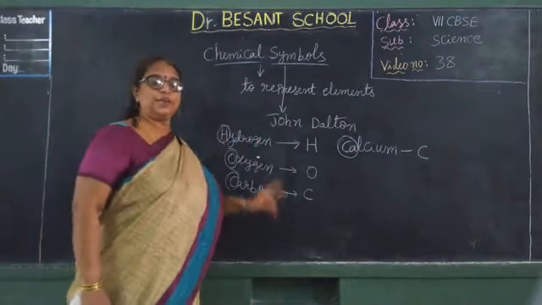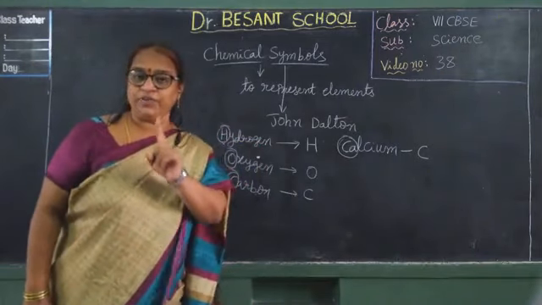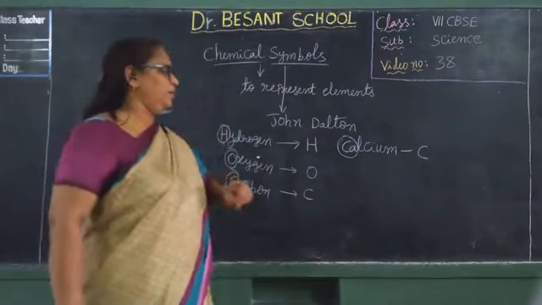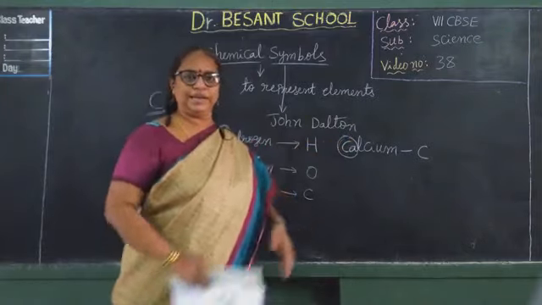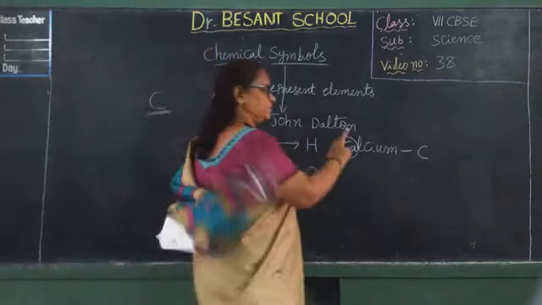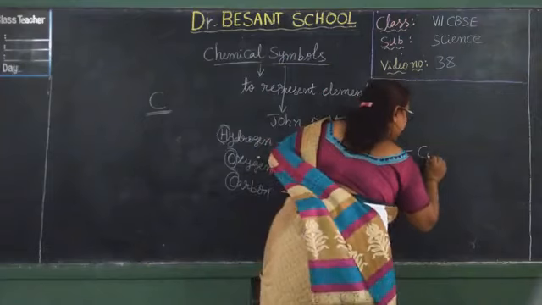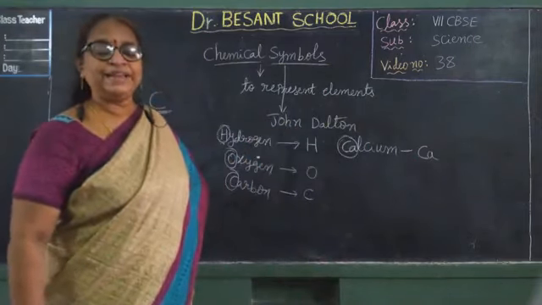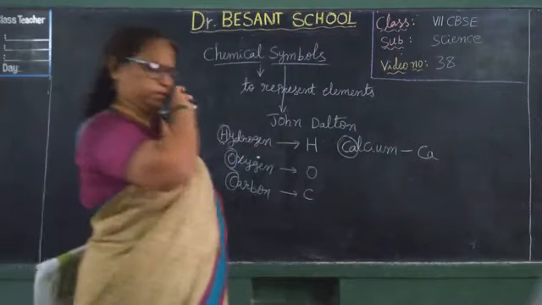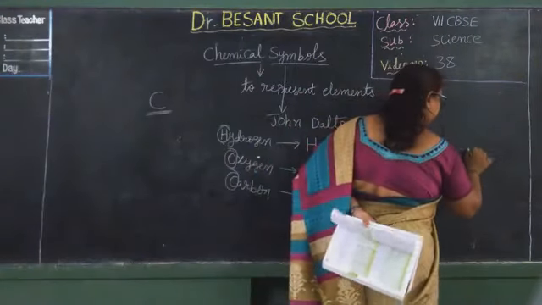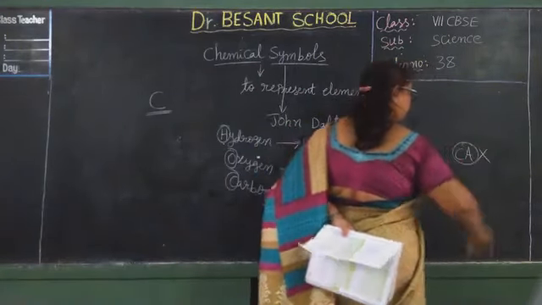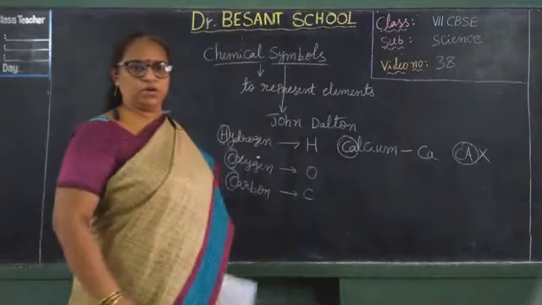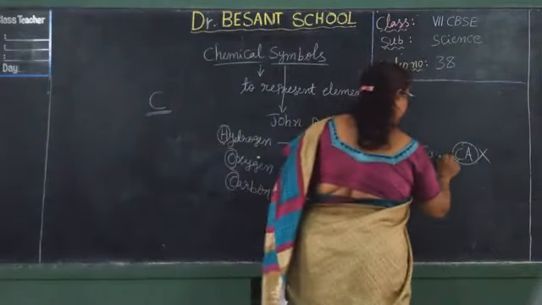When you are considering more than one letter, listen carefully children, very important. The first letter should be capital and the second letter should be small. See, Ca is the symbol for calcium. If you write capital C, capital A, it is wrong. What is the correct one?